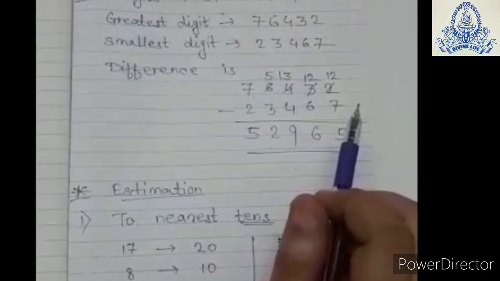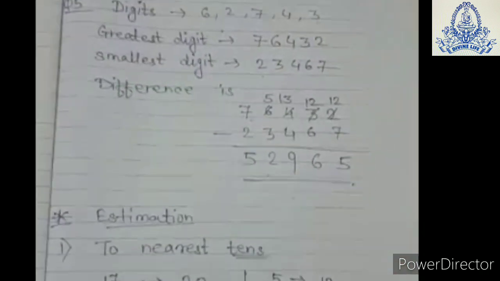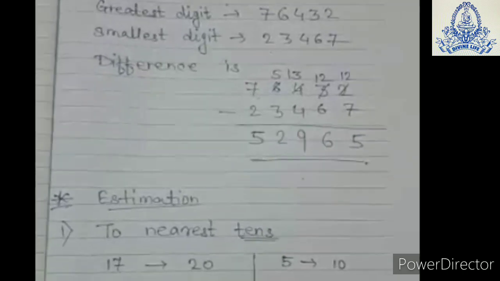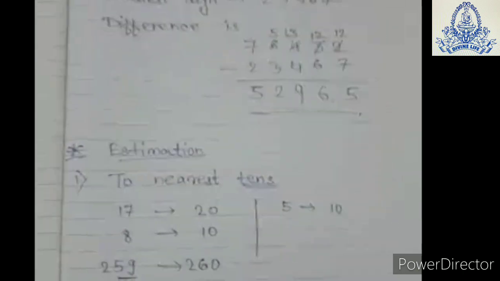The difference of these two numbers is given here and we have subtracted this, and the answer is 52,965. Okay, now see here are some estimations to the nearest tens, nearest hundreds and nearest thousands.